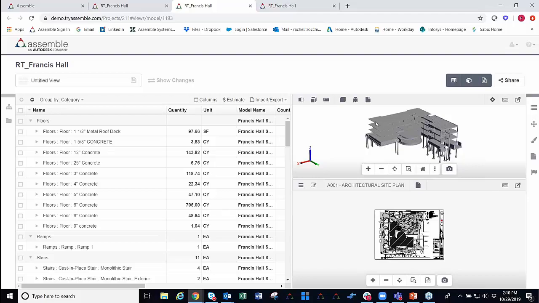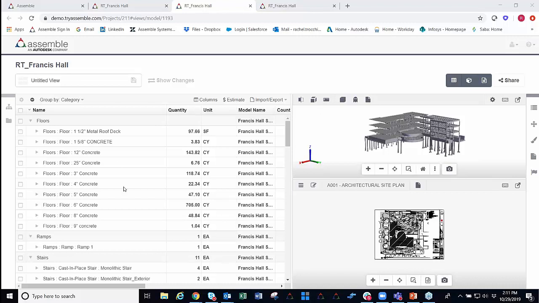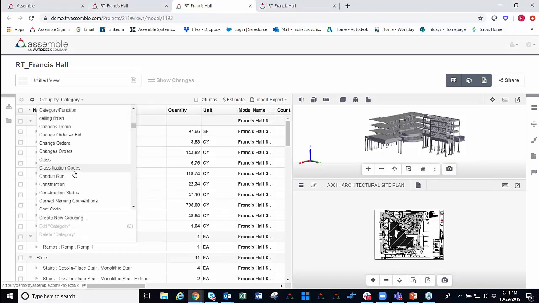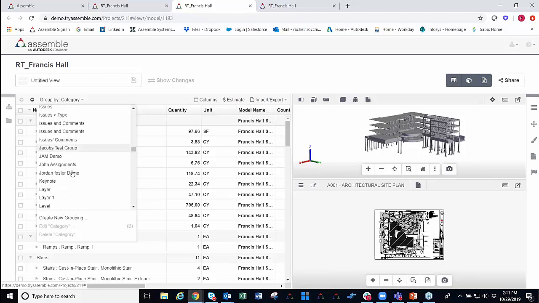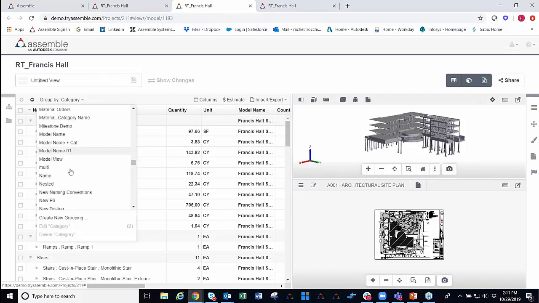Awesome. Thank you, Brent. Basically, this is Assemble's core platform right here. And what we want to talk about today is how we can really condition through to this concrete information and dive through and get a quick and easy concrete takeoff here. So just by starting off here, what I'm going to do is start by reorganizing my inventory right here. So up here with our group by, I'm going to start reorganizing this information by our structural material.